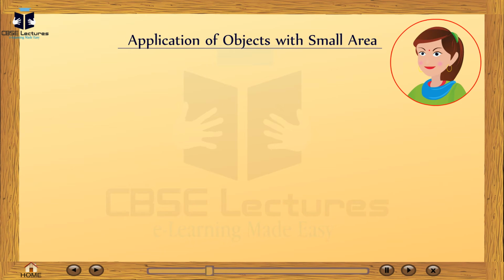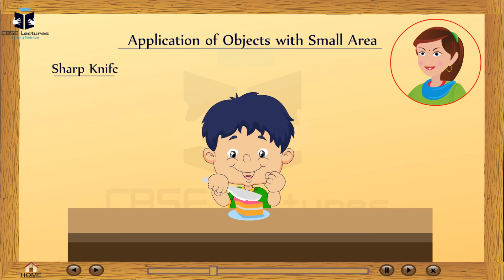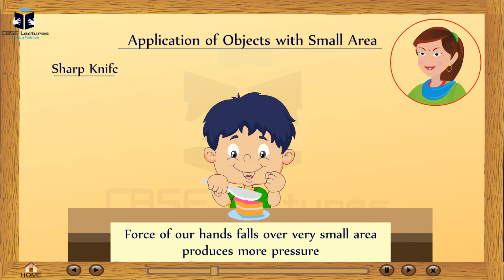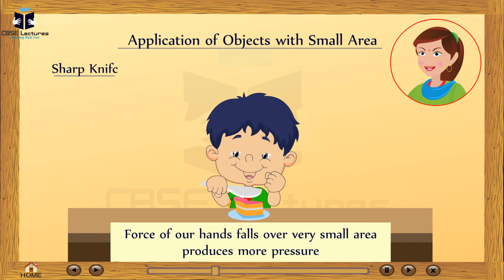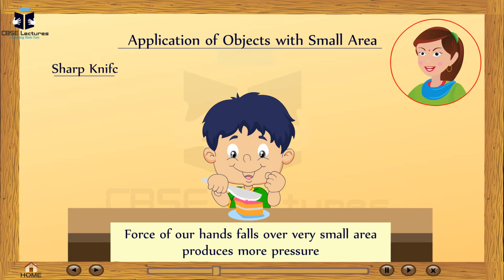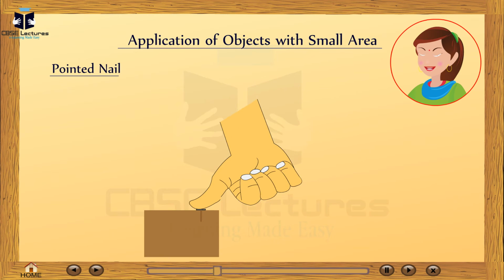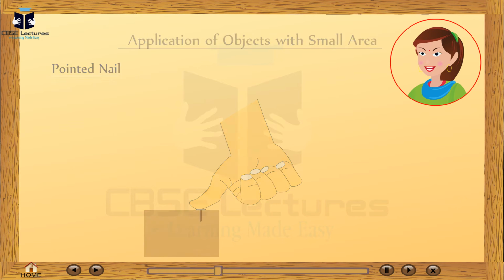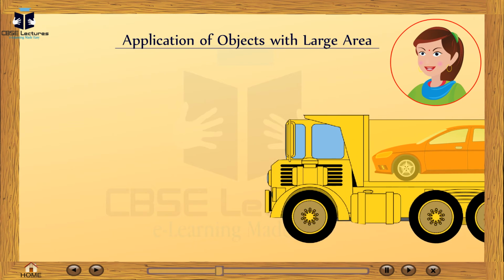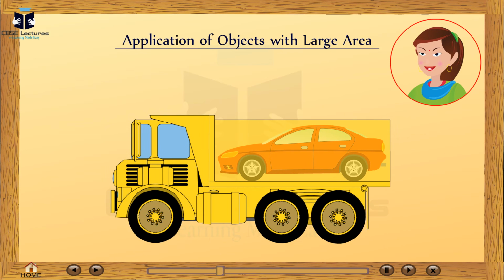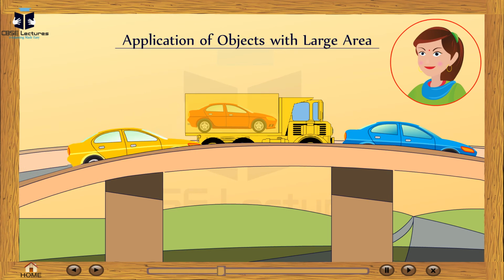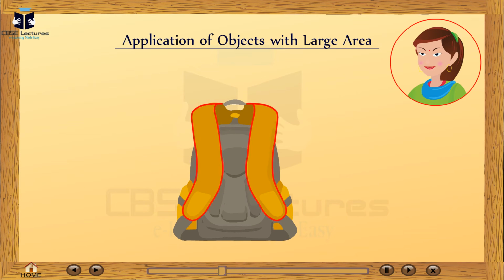There are many applications to increase and decrease the pressure by decreasing and increasing the area. Smaller the area, for example: number 1, a sharp knife cuts easily. The force of our hand falls over a very small area, producing more pressure. Number 2, a pointed nail sinks into the wood easily. For large area: tractor with number of wheels. Number 3, bridges with broad bases. Number 4, school bags with broad straps.